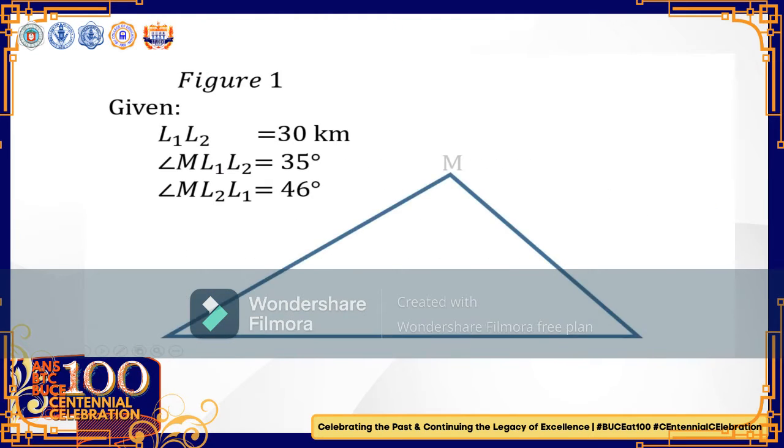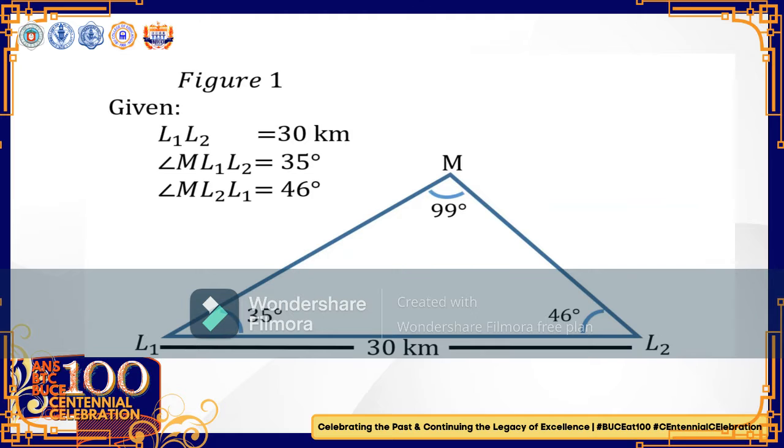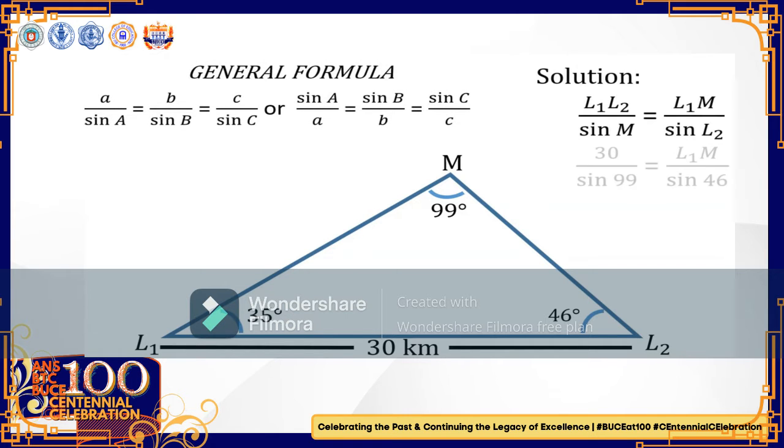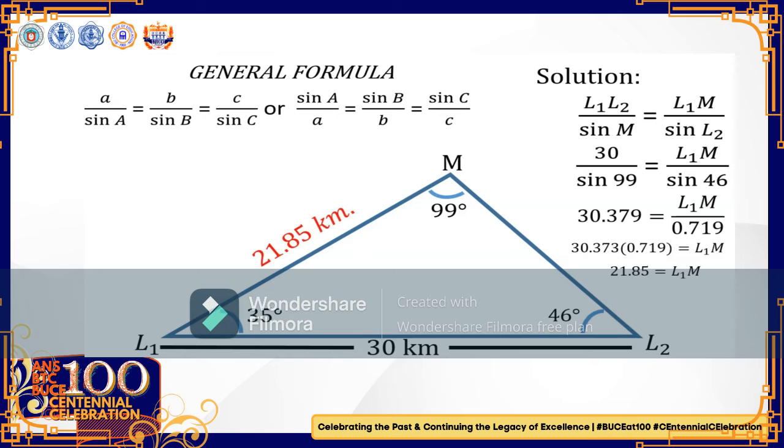First, we need to draw an oblique triangle, write our values, and label missing parts. We can conclude that angle M has a value of 99 degrees because the angles of the triangle should have a sum of 180 degrees. Next, we will be using the law of sines to find the missing distance. Upon solving using the law of sines, we can conclude that the ship and the first lighthouse have a distance of 21.85 kilometers.